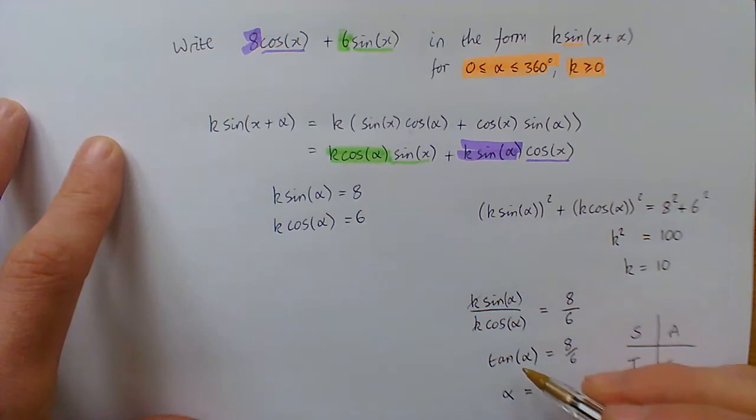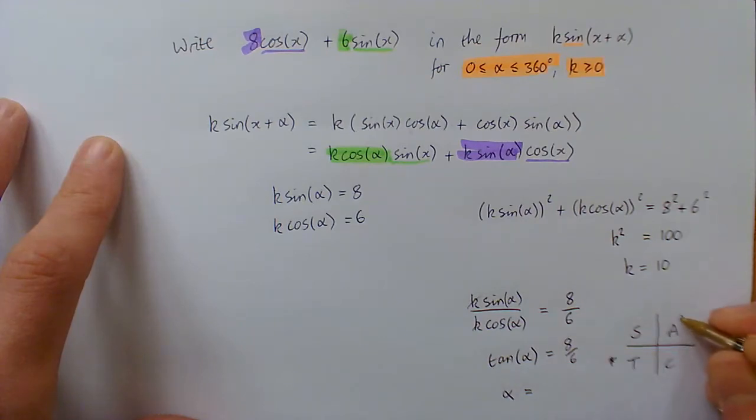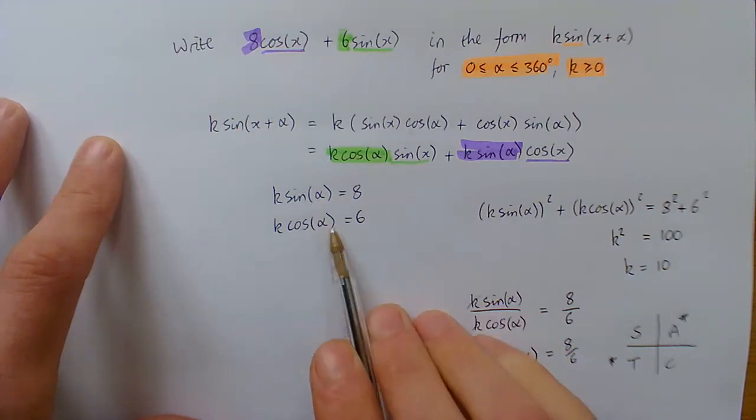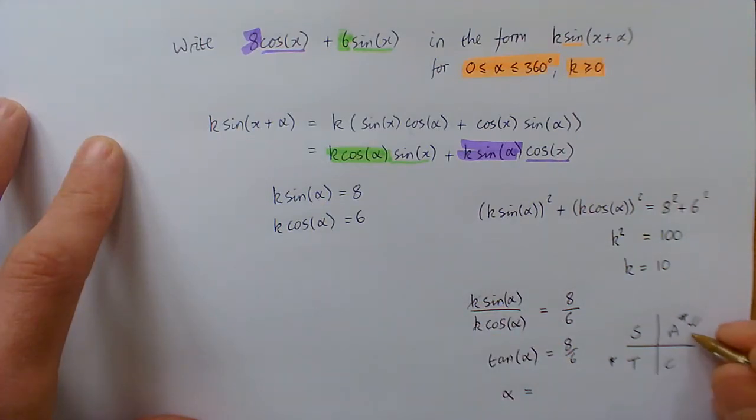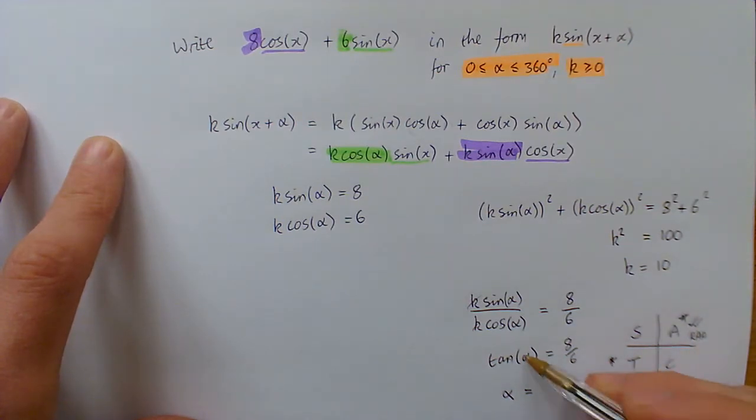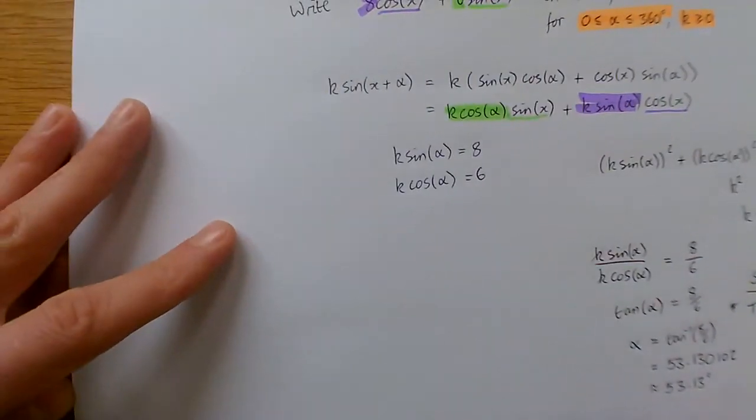On my CAST diagram, tan is positive, so we're either down here or up here, but sine is positive and cos is positive, so that is that and that. And so in this case, our relative acute angle is the same as alpha that we're going to find by doing tan to the minus 1. So this is my relative acute angle, but it's also my alpha in this example. So doing tan to the minus 1 of that gives me 53.130102, or round that, we get 53.13 degrees. We're finished. All we need to do is put that into our final form.